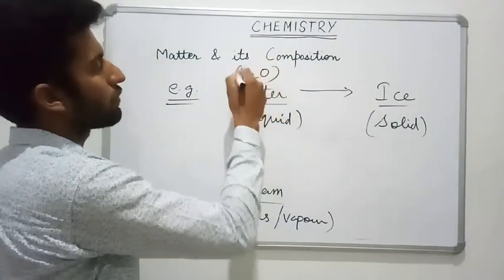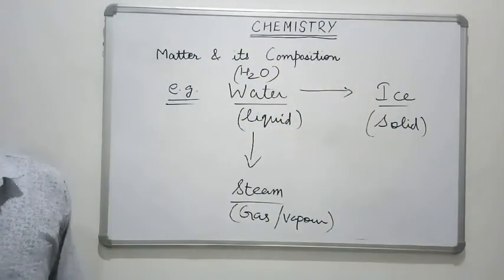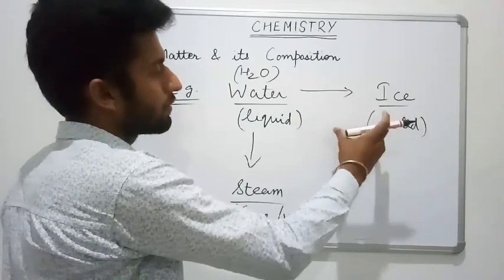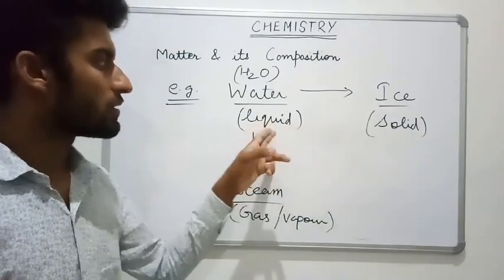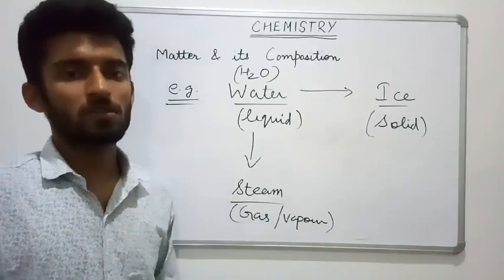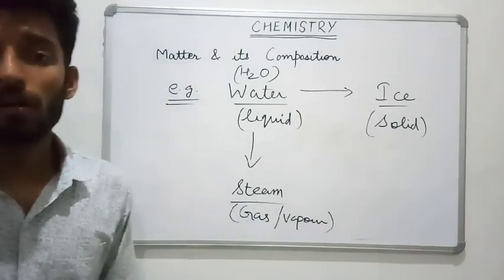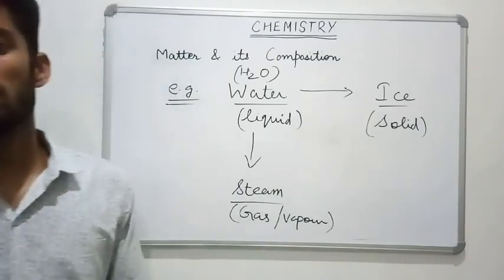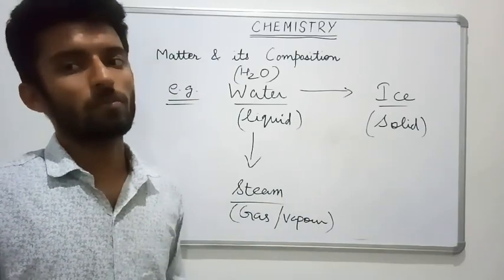H2O is the chemical formula of water. Ice is also made from that water, and steam is also made from that water. But their physical states differ. Here it is solid, here it is liquid, and here it is vapor. The basic composition is the same. Now how do those changes occur? What affects the changes from one state to another state? That is all we are going to discuss in this chapter.